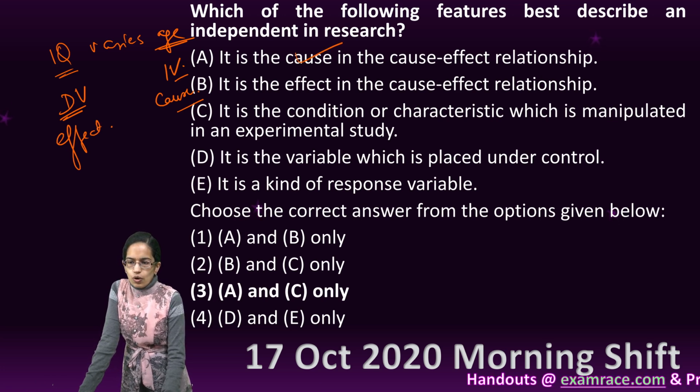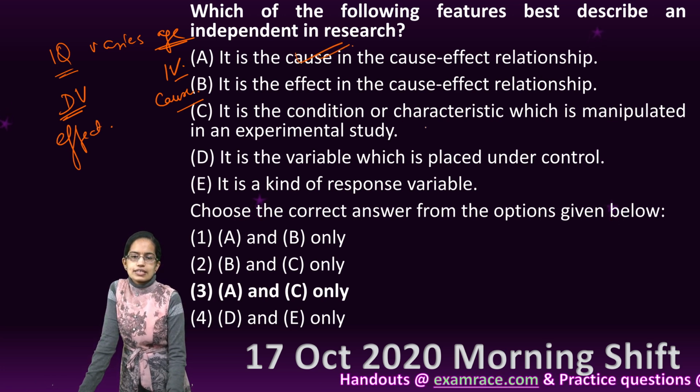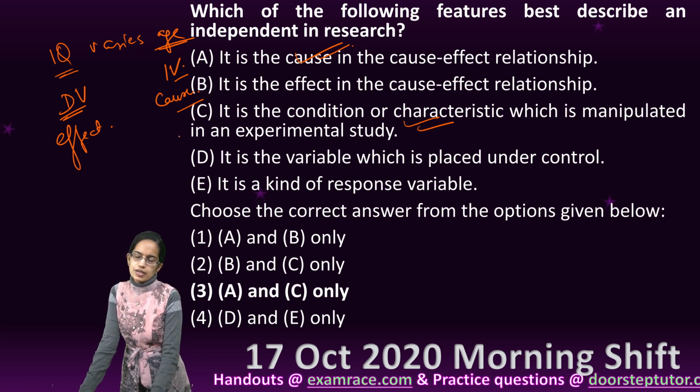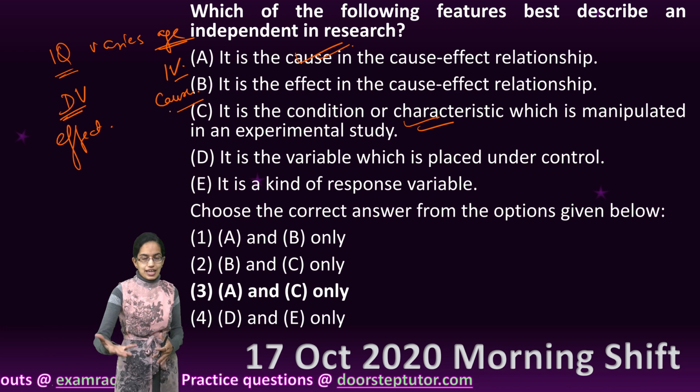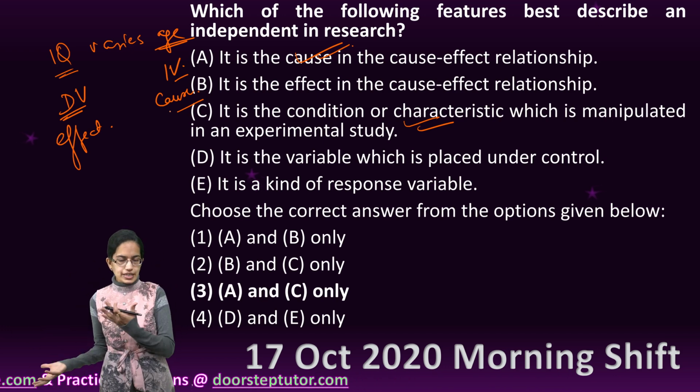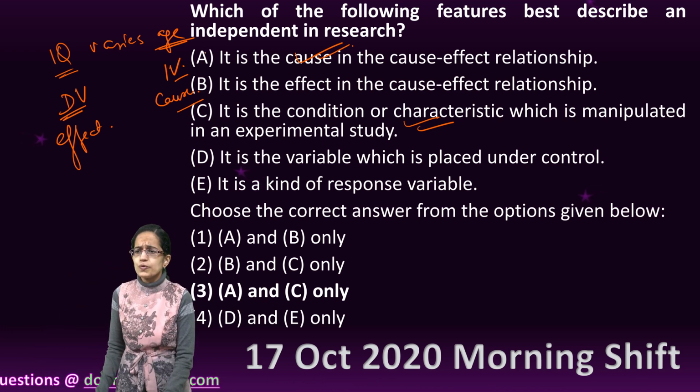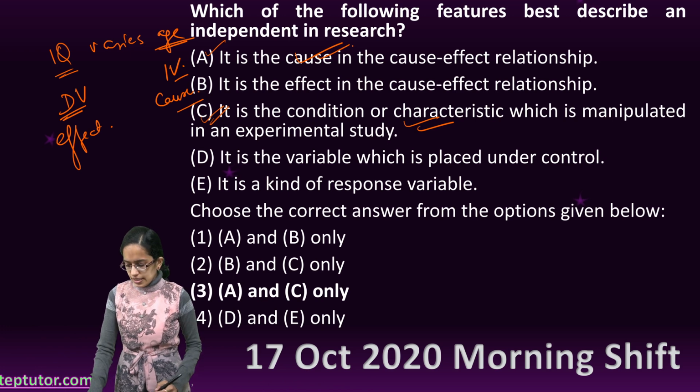So it is the cause, definitely it's the cause, and it is the condition which manipulates the experiment. So if I change the age, then my experiment findings would change. So you would have A and C as the right option.